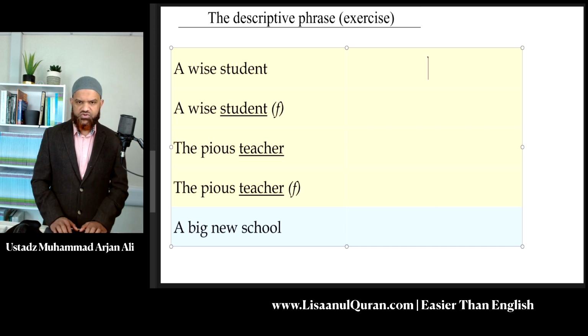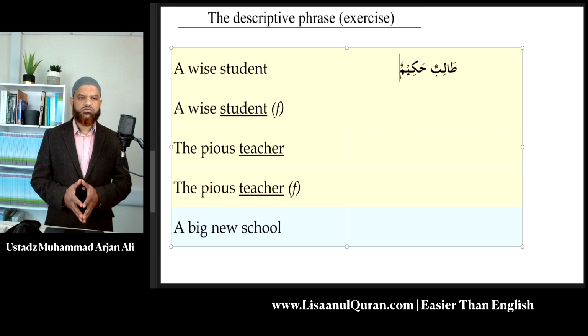So the word student here is the noun being described. And again, we know that needs to come first. In this instance, it is masculine, so it will be talibun. Wise will be hakimun.